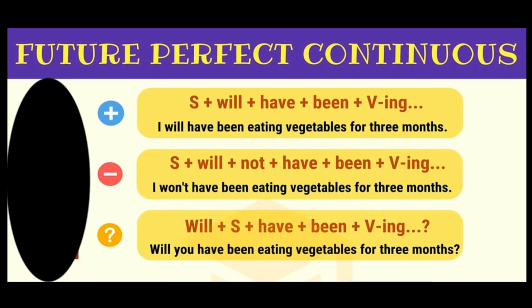Interrogative: Will you have been eating vegetables for 3 months? It starts with will plus subject, have, been and verb in ing form. Let us see some more examples of the same followed by a quiz.